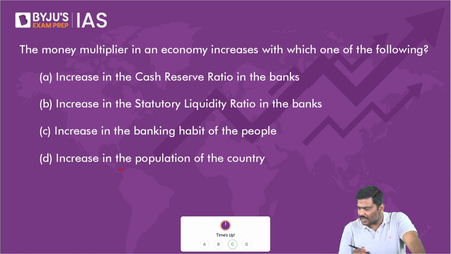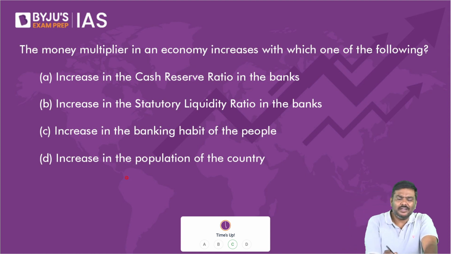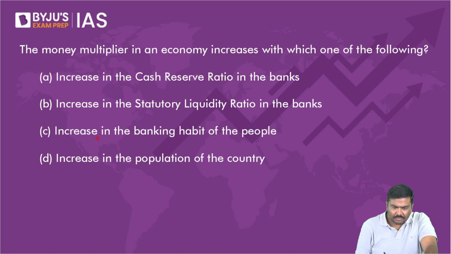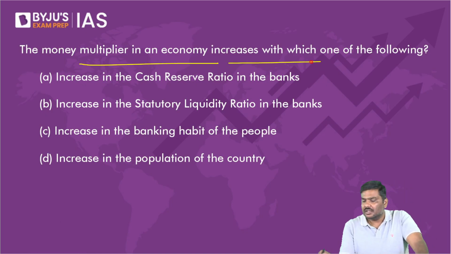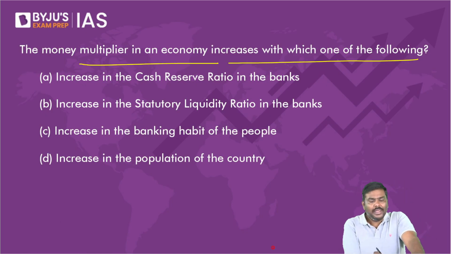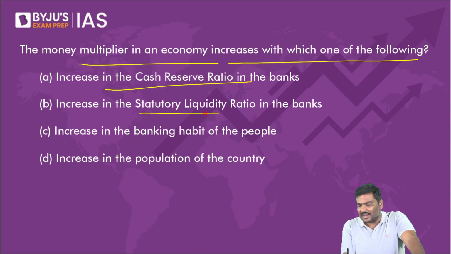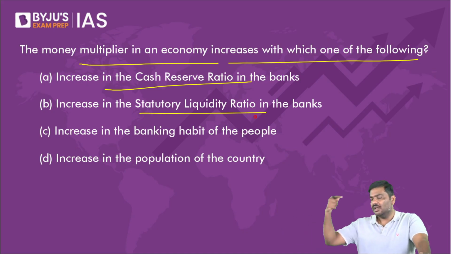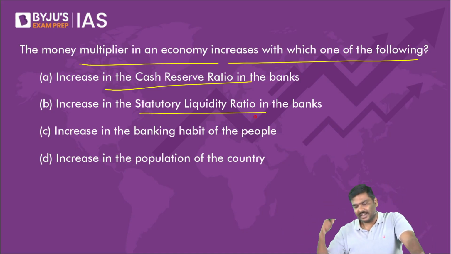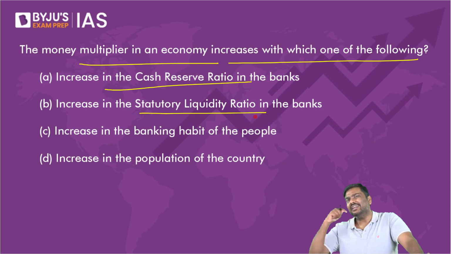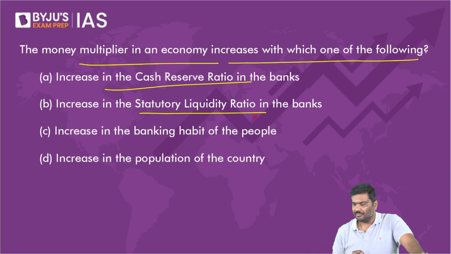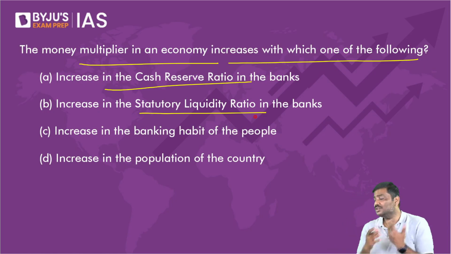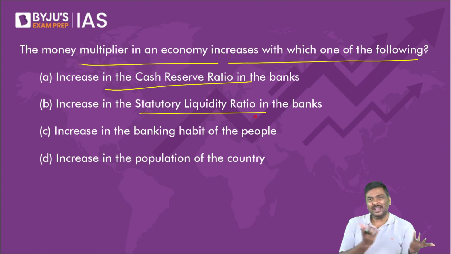Okay, 57% have answered correctly. It should have been higher, right? The money multiplier in an economy increases with which of the following? Increase in the CRR, increase in SLR. That's the reason I asked you to keep revising. If CRR and SLR are increased, what do you think will happen to credit loans issued by the banks? Loans issued by the banks will reduce.